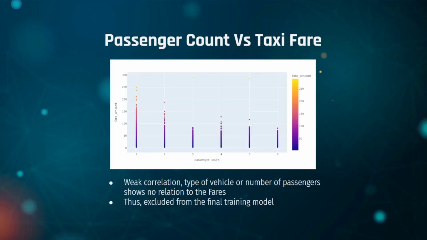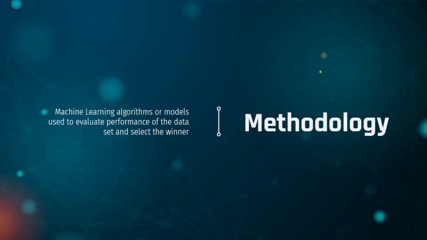Lastly, the correlation between the passenger count and the taxi fare was explored. There's no fixed pattern between these two features, indicating a weak correlation and that the type of vehicle may not affect the taxi fare directly. Hence, the passenger count feature can be excluded when training our final model. Next, we will talk about the methodology used to train our dataset.